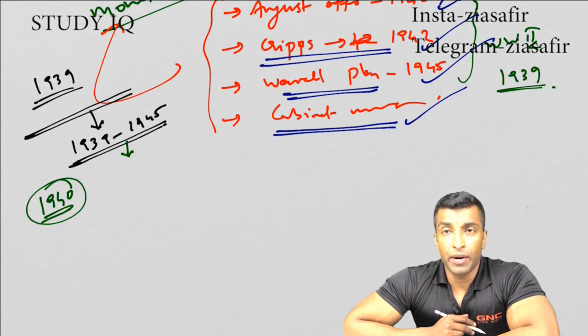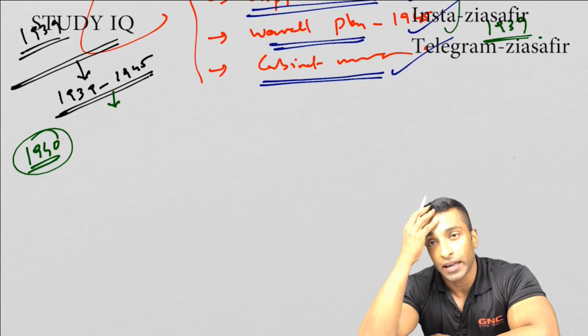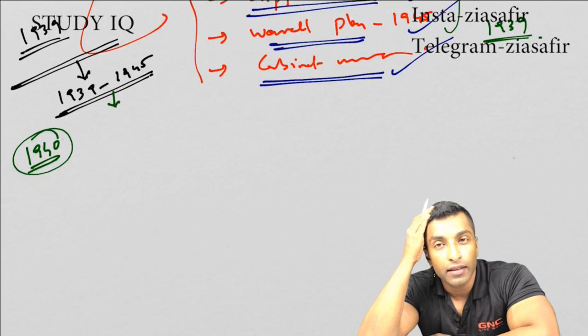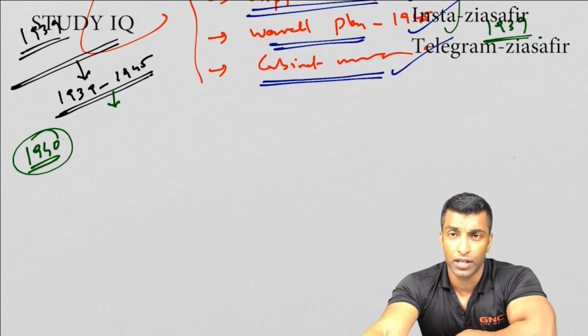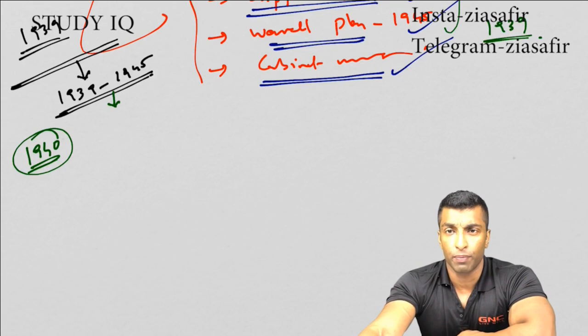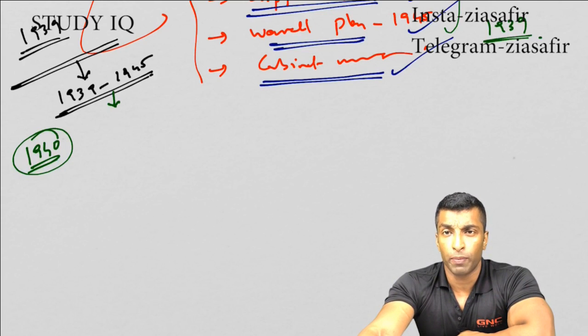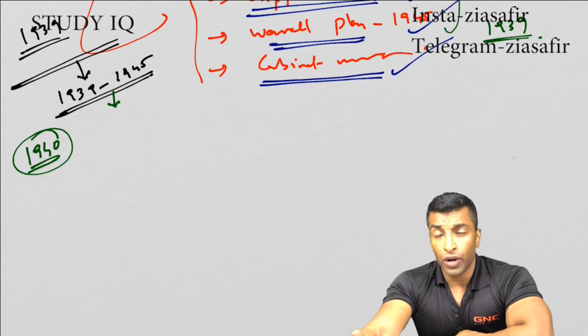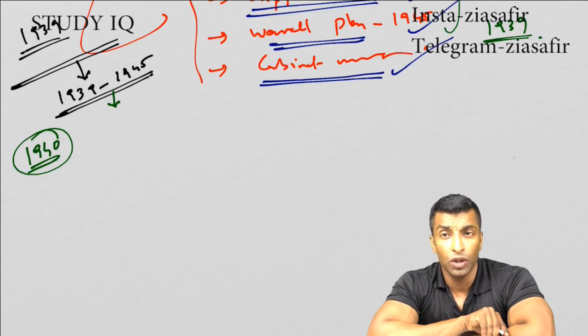And we have discussed the Cabinet Mission, and in it the first point is very important: they rejected the idea of Pakistan, and this was the first time that the British actually rejected it. Till now they were silent on this demand. Even though the Muslim League was demanding Pakistan, they were silent on partition. But now they said it is not possible to go for Pakistan, because even though Muslims are in the majority in the western part, there is a significant Hindu population also.